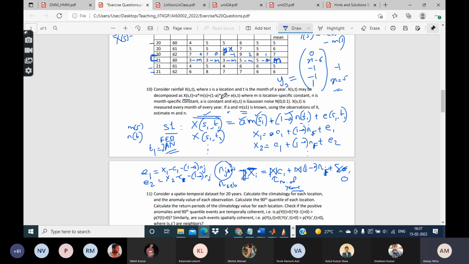So this was possible because we could calculate it for all locations and for all months, because we had decomposed this thing into these components. One is the location-specific component and the other is the month-specific component. Fine. So that is about this problem.